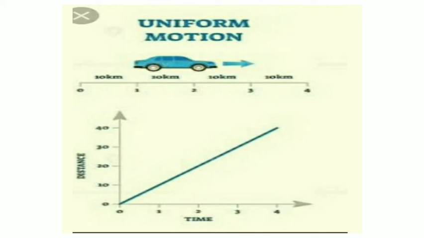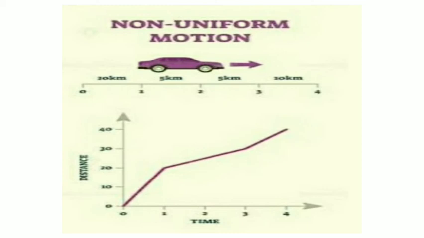Now what is non-uniform motion? When a body covers unequal distances in equal intervals of time, it is said to be in non-uniform motion. As you can see in the picture, a car covers unequal distances in equal intervals of time. For example, a vehicle moving through a busy road.